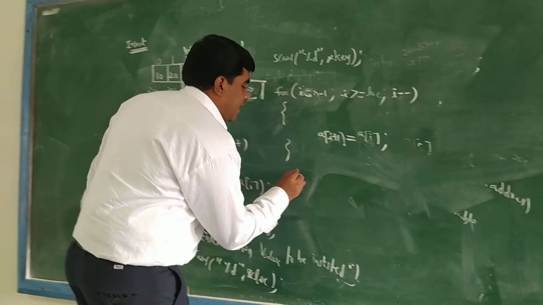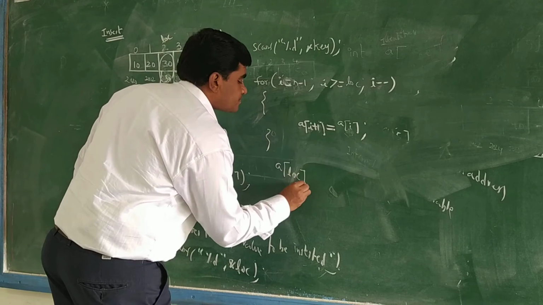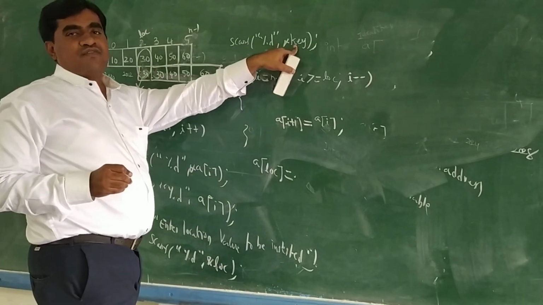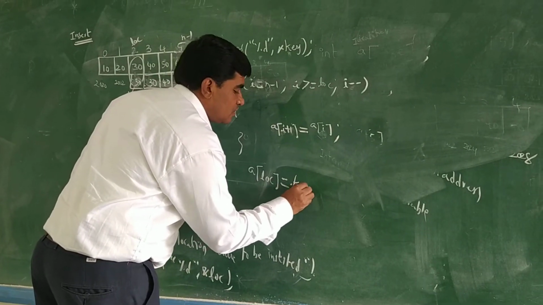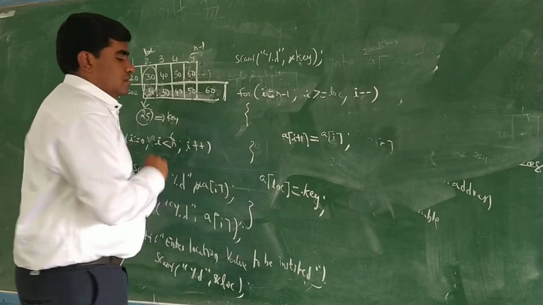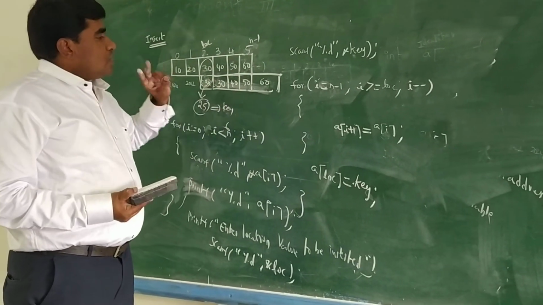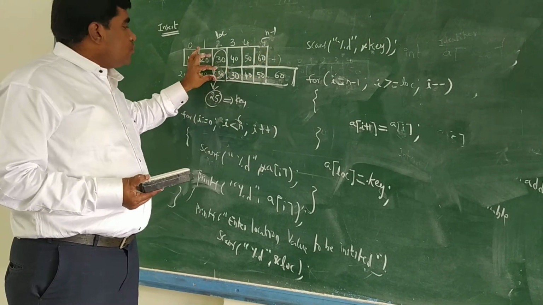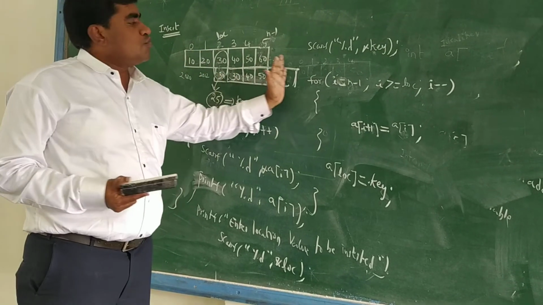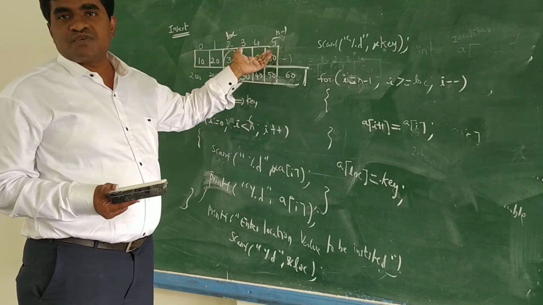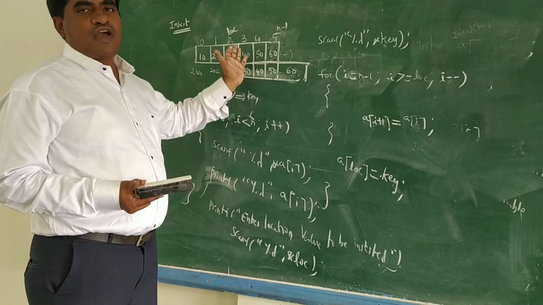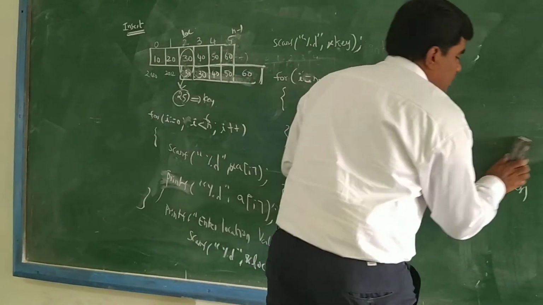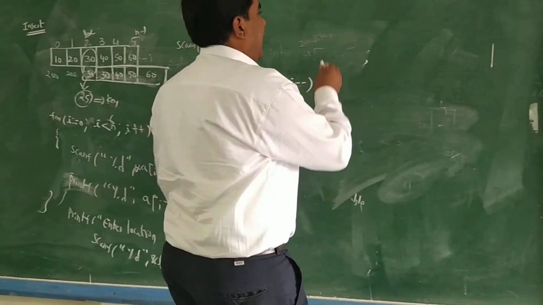No? So a of location equal to, which value we are storing? Key value we are storing. Already we have written. So a of location equal to key. So here, what two steps we are doing? One thing is we are moving forward. Means if you want to insert one value here, means we are moving one step forward. If you want to insert two values, means we have to move 2 steps. If you want to insert 3 values, means we have to move 3 steps. See, that also I will explain. Suppose here 2 arrays are there, array A and array B.